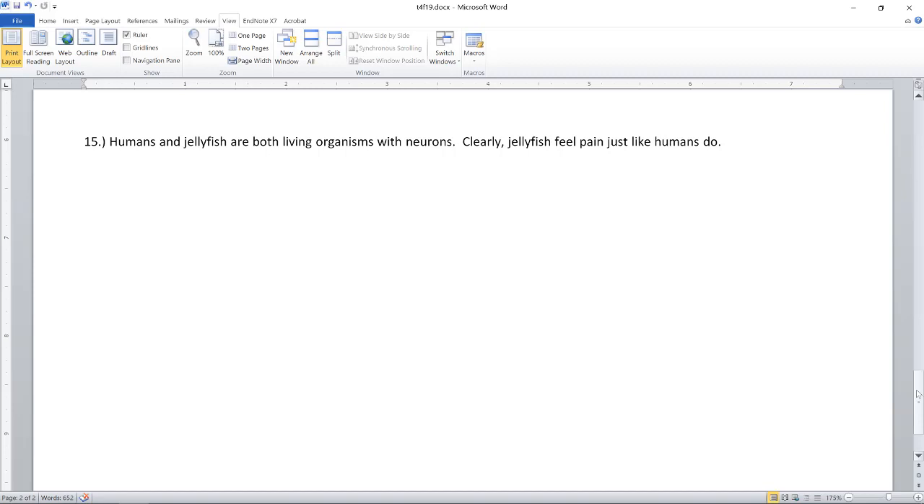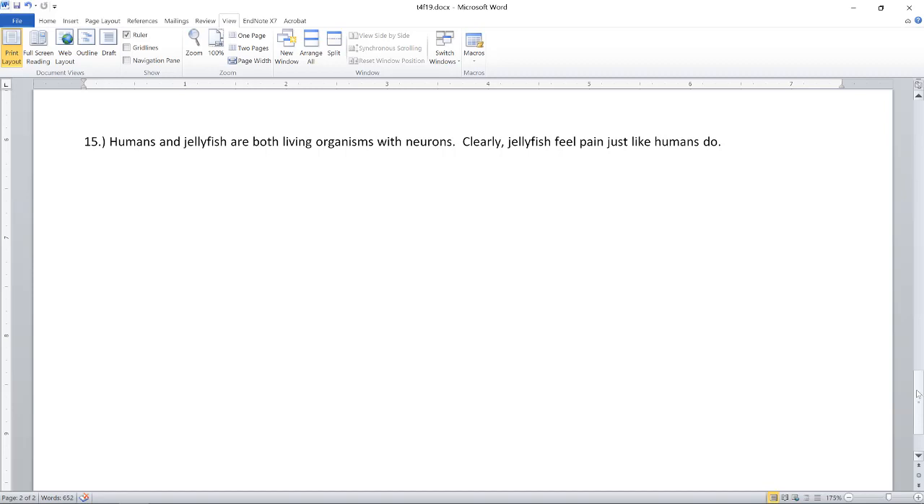However, this analogy between humans and jellyfish doesn't seem to be sufficiently strong to support the conclusion that jellyfish feel pain in anything like the way that humans do. Humans and jellyfish, sure, both living organisms. Maybe they both have neurons, but just having neurons isn't sufficient on most accounts to warrant the suggestion that an organism feels the sort of pain that we think of when we think of human pain perception.